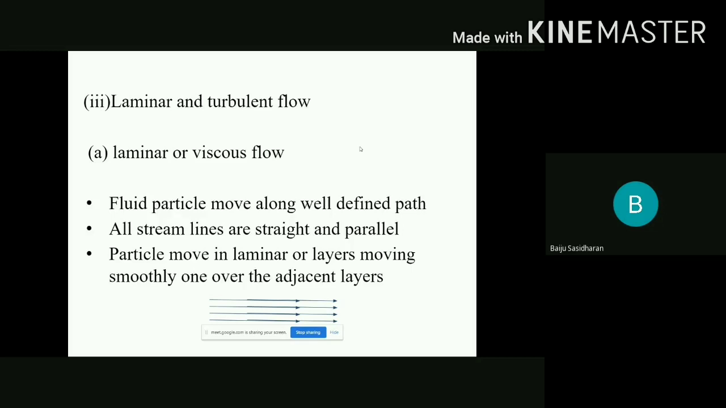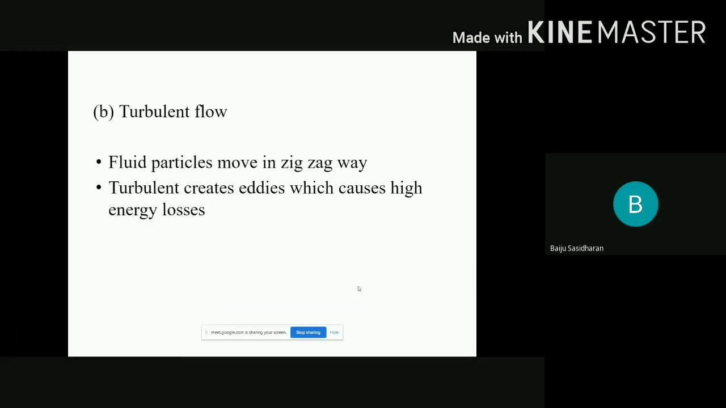In the case of laminar flow, fluid particles move along a well-defined path. They are parallel, very slowly moving without any disturbance. All streamlines are straight and parallel, and particles move in laminas or layers, moving smoothly one over the adjacent layers. That is laminar flow. In the case of turbulent flow, fluid particles move in a zigzag way.